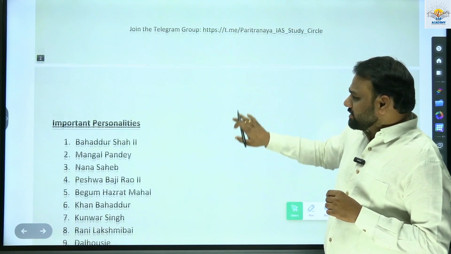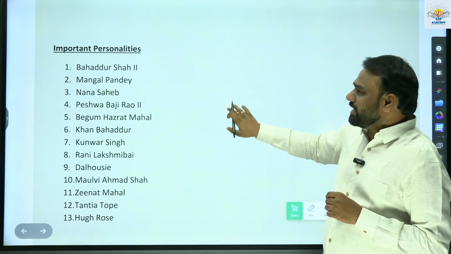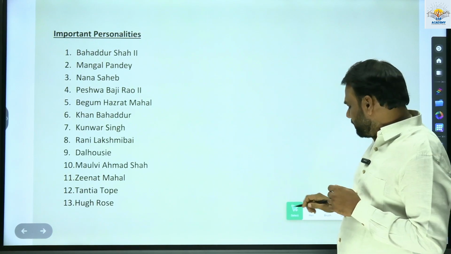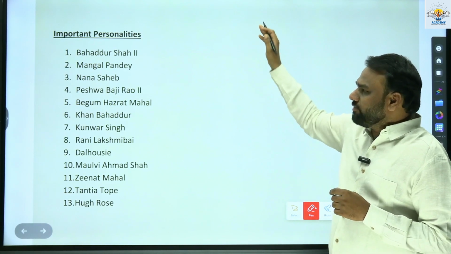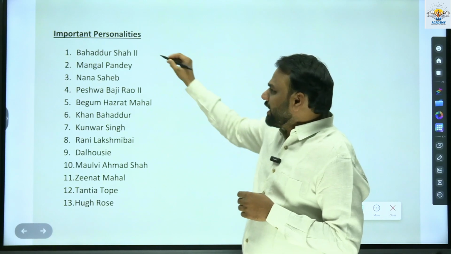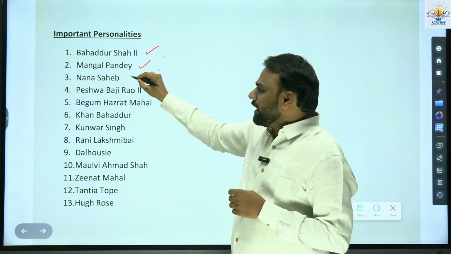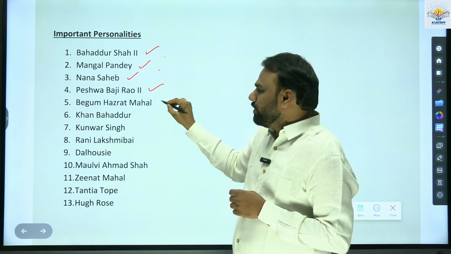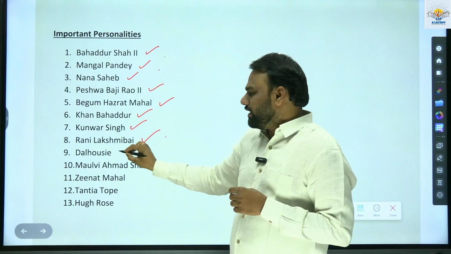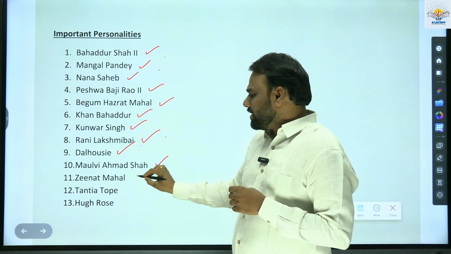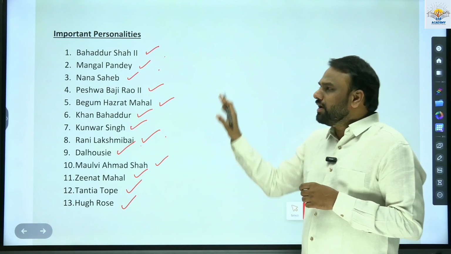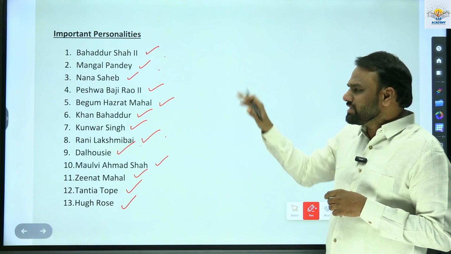Generally when it comes to prelims, the trend is like this: they will be asking about the important personalities associated with any of the movements or revolts. So here are the important personalities. Already we have encountered them, but I have listed the personalities associated with the 1857 revolt. We came across Bahadur Shah II, Mangal Pandey, Nana Sahib, Peshwa Bajirao II, Begum Hazrat Mahal, Khan Bahadur, Kunwar Singh, Rani Lakshmi Bai, Dalhousie, Maulvi Ahmad Shah, Zinat Mahal, Tantia Tope, Hugh Rose. All these names appeared in the context of the 1857 revolt, so these names are important.